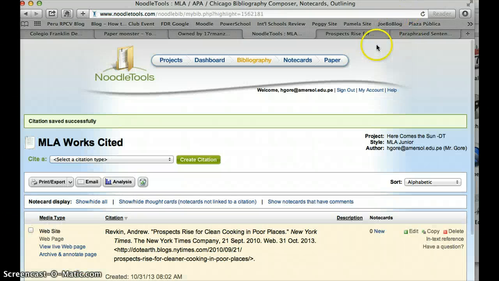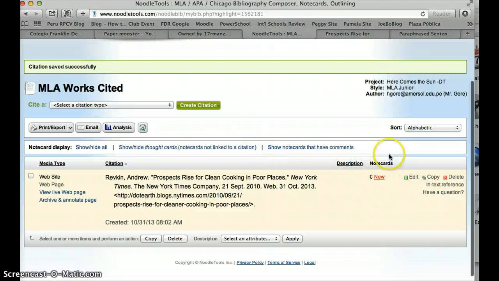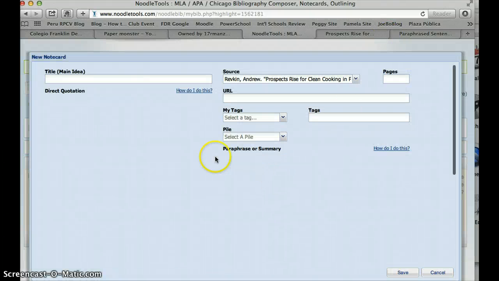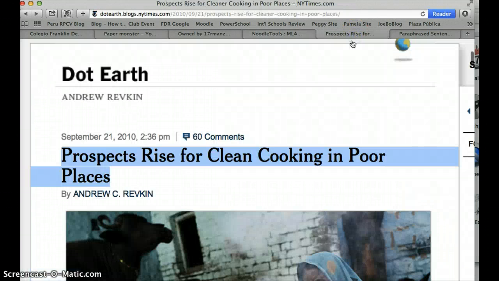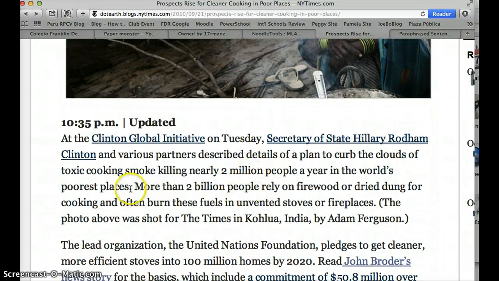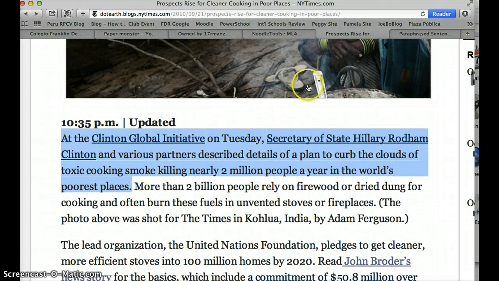Now, to paraphrase that information, what I'm going to do is come over here to Note Cards. I'm going to click on New, and as you'll see, it splits the screen into two. On the left-hand side, this is where you're going to put your direct quotation. Now, the title is, I'm going to put Solar Ovens, Deaths, or Cooking Ovens, wood cooking ovens deaths per year to remind me what this is about. And then under direct quotation, I'm going to come in here and literally copy and paste this now into my note card.